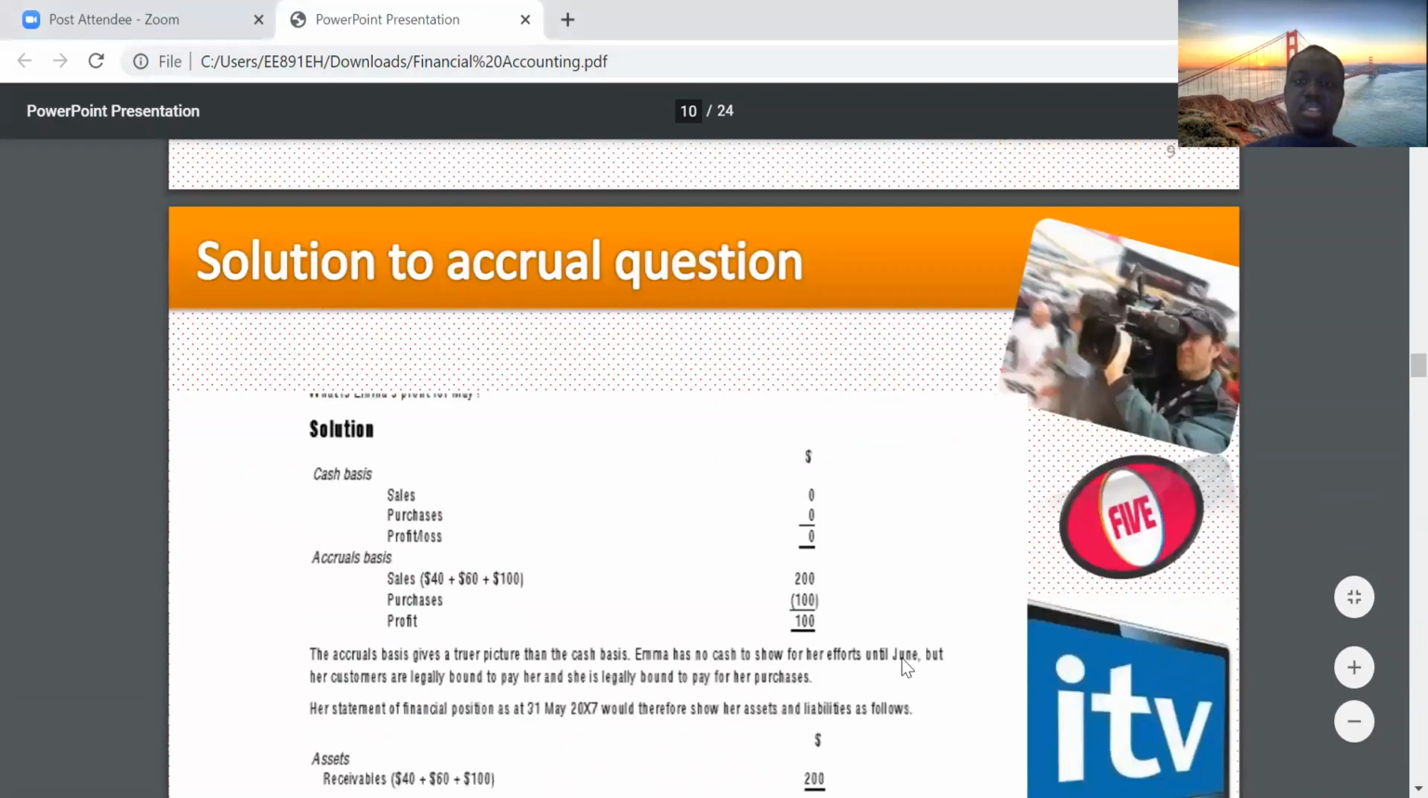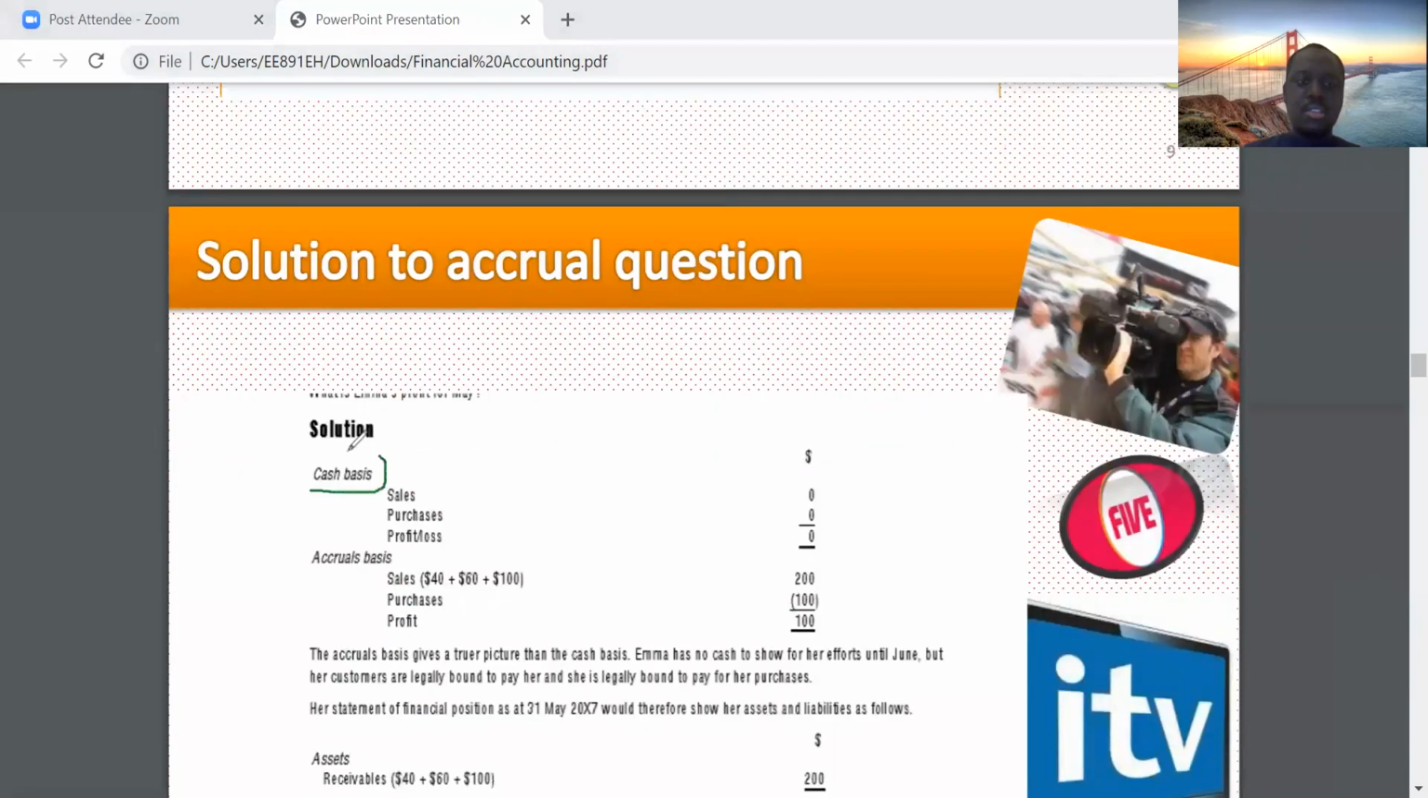On a cash basis. Please keep that in mind. You are looking at the cash basis. Let me underline it so that you can see it. So 0, 0, and the profit or loss will be 0. But now let's look at the accrual basis. That would be quite different, right? Let's look at the accrual basis.